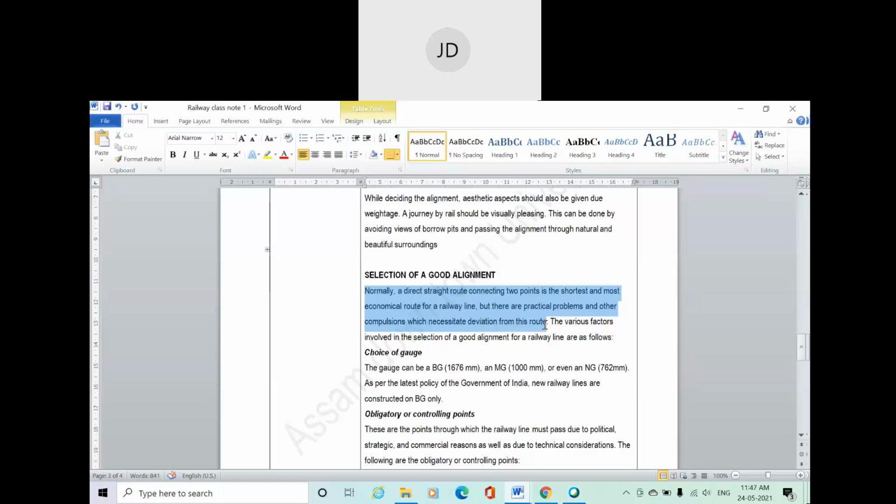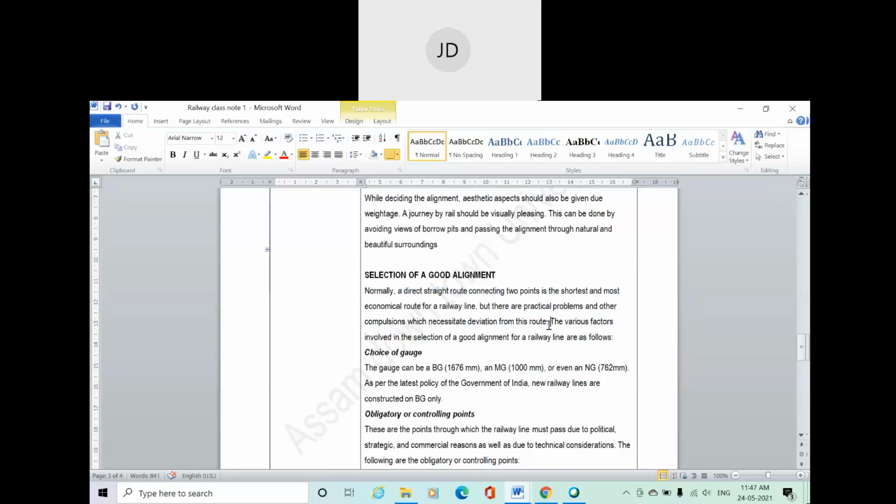Of course it's not possible to provide a straight alignment throughout because of geographical obstruction. You have to deviate from the straight path. You have to give some horizontal curve, vertical curve in hilly areas, right?